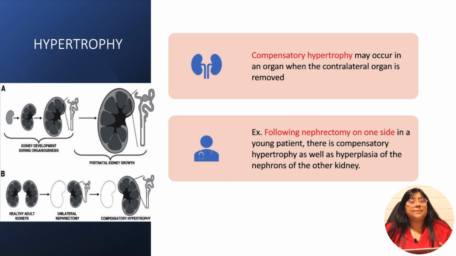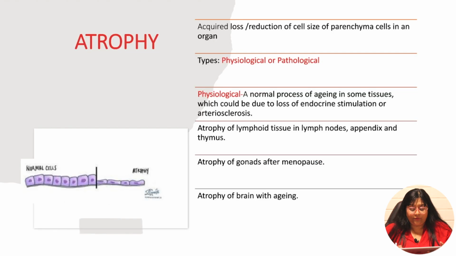Coming to the next type of adaptation, which is atrophy. What do you understand by atrophy? As the name itself is telling you, atrophy means decrease in the size of the cell. Now, this atrophy can also be because of two factors, pathological or physiological factors.